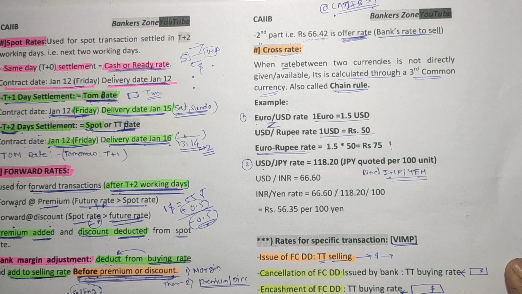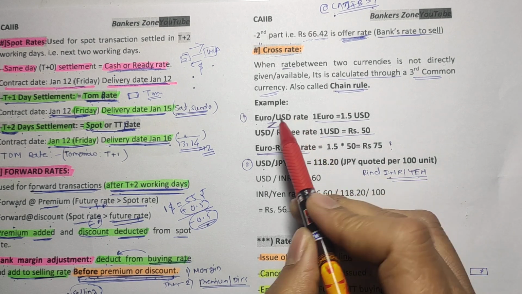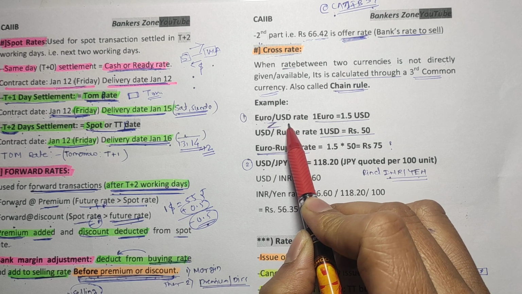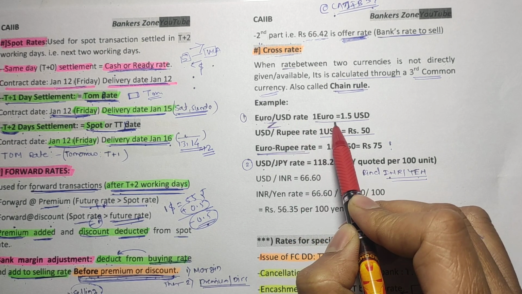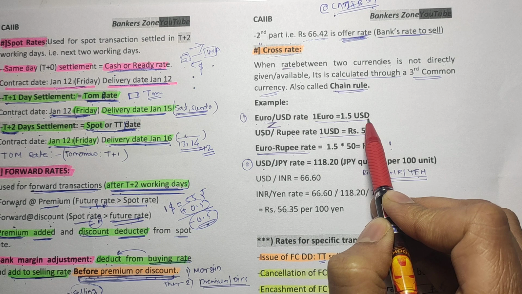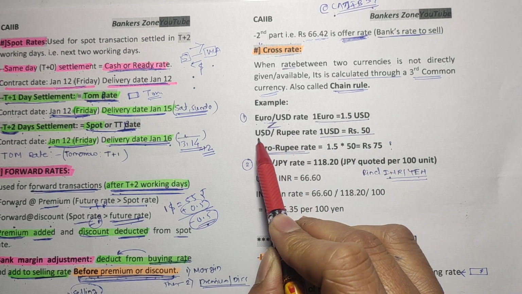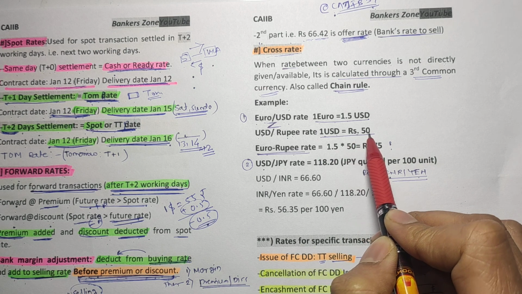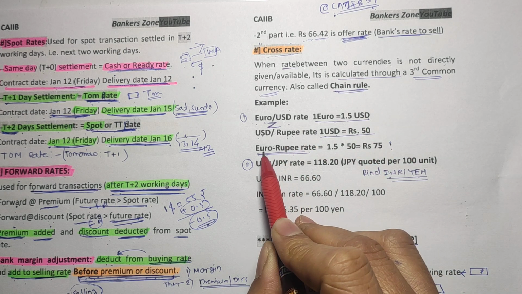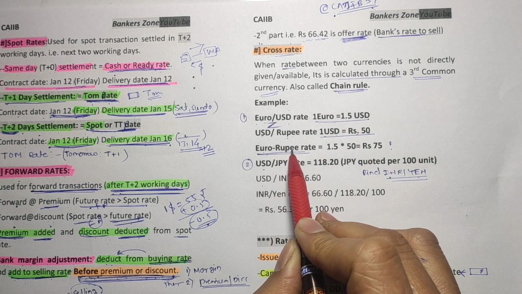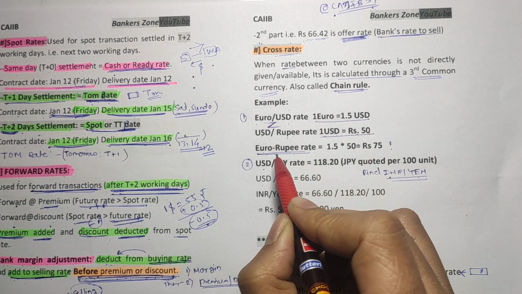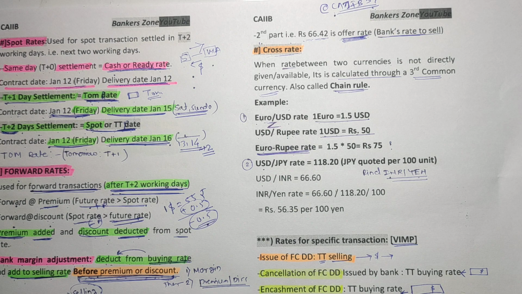It is very simple. For example, you are given euro to US dollar, that is 1 euro is equal to 1.5 US dollar. And second, you are given USD to Indian rupees, that means 1 US dollar is equal to 50 rupees. And they are asking to calculate euro to Indian rupees.